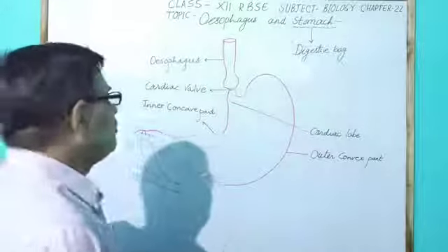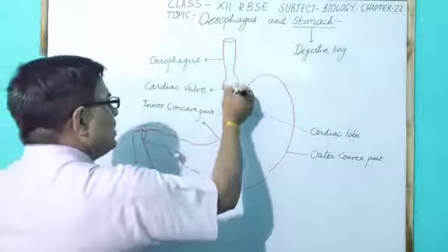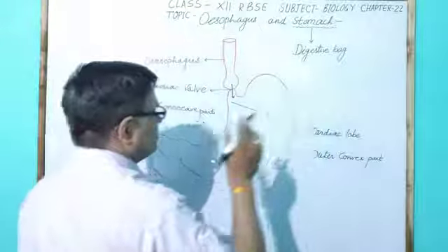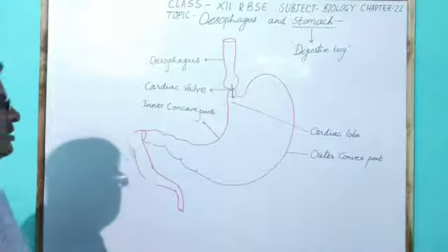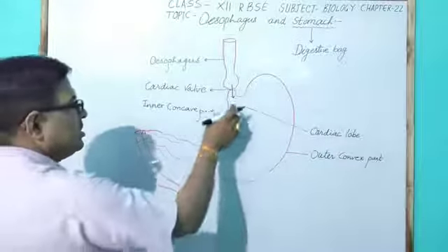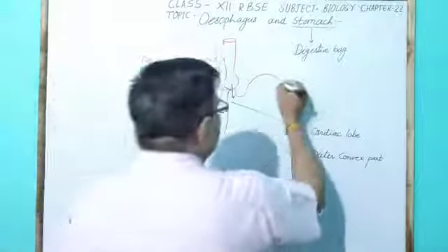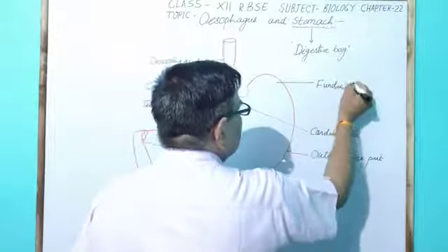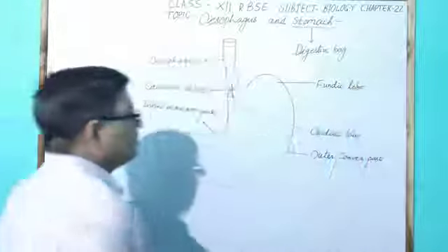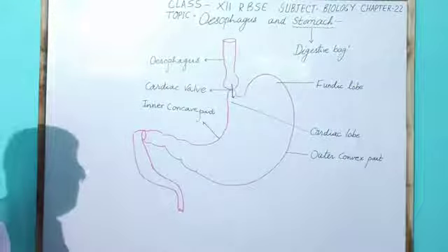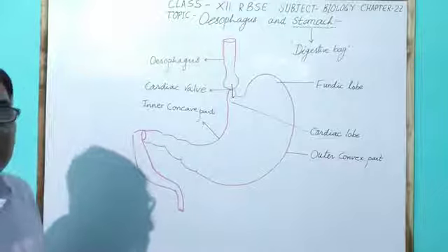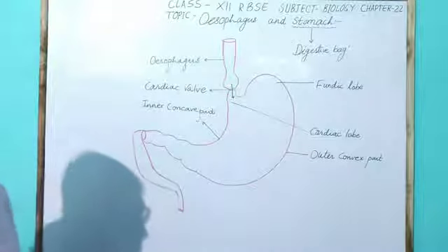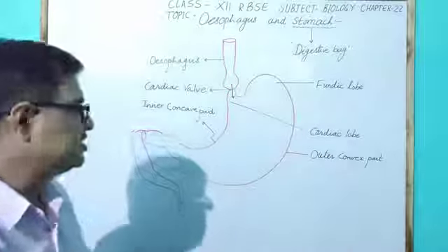It means the food enters from the oesophagus into the stomach, into the cardiac lobe first, and another part which generally shows a ridge structure is called the fundic lobe of the stomach. In the fundic lobe, about 80% of food digestion occurs, and it is also about 80% of the stomach.